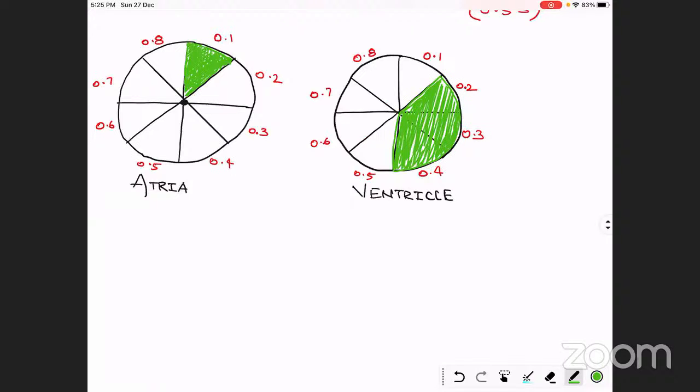Okay, so this is what we have seen in the cycles. By that you can clearly see that there is a delay of 1 by 10 second.